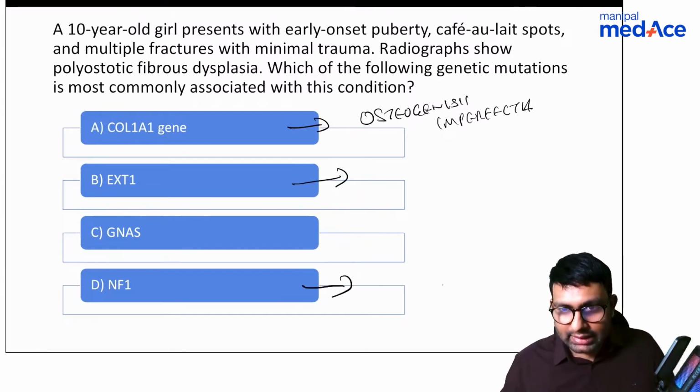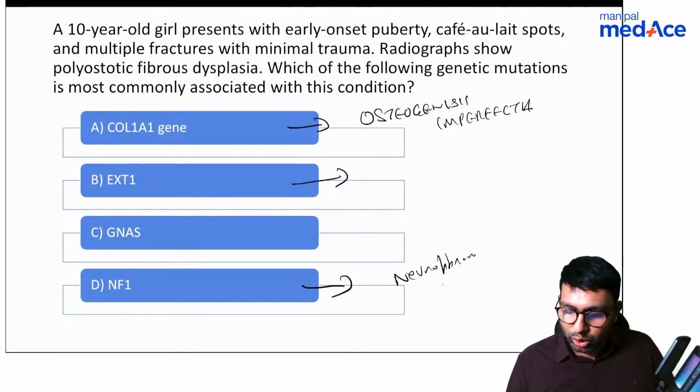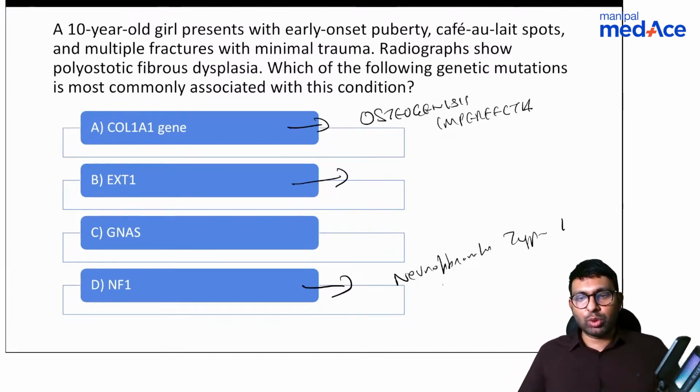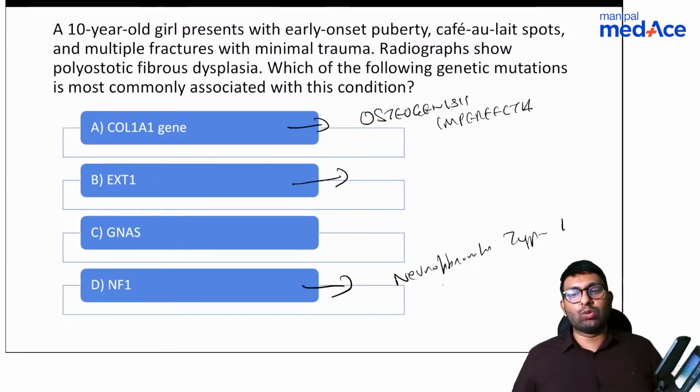Dr. Jain says NF1 gene is seen in neurofibromatosis type 1. Agreed. Correct. Dr. Jain, Stardust, all of you are right. Now we have to only rule out B. EXT1 gene is seen in which condition? A clue, it's an orthopedic condition.